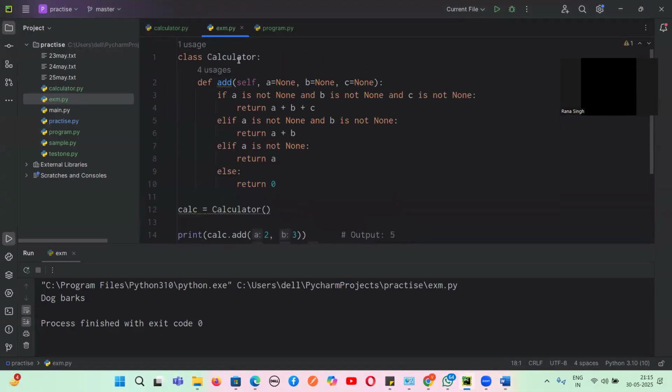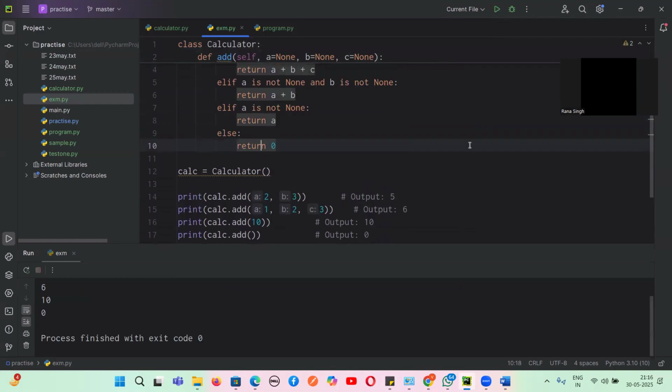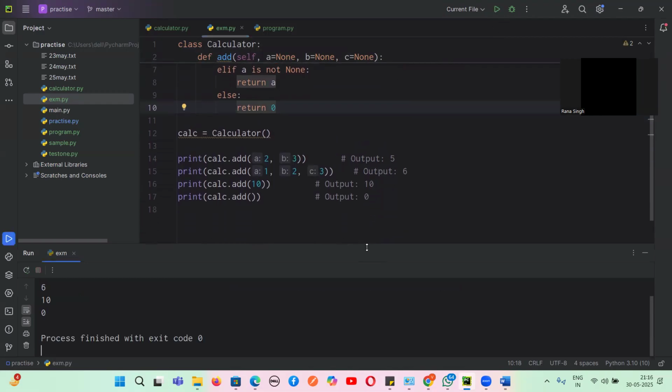We have taken a class called Calculator. We are taking a method whose name is add, with a parameter called self, and we have taken A value as None, B value as None and C value equal to None. Now, if A is not None and B is not None and C is not None, all three, we return A plus B plus C, three parameters. If A is not None and B is not None, then we return two parameters. If A is not None, we return one parameter. Else, if none of these match, we return zero.